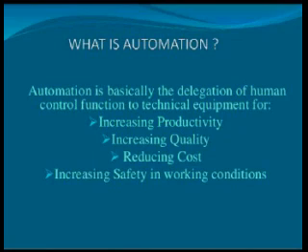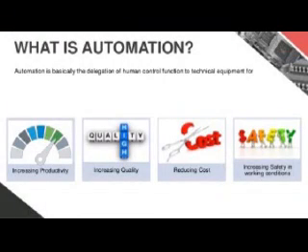The next thing: what is the use of the automation process? Automation increases productivity, increases the quality of the product, reduces cost, and increases safety. Through the automation process, we can achieve first productivity, second quality, third reducing cost, and fourth safety and security.